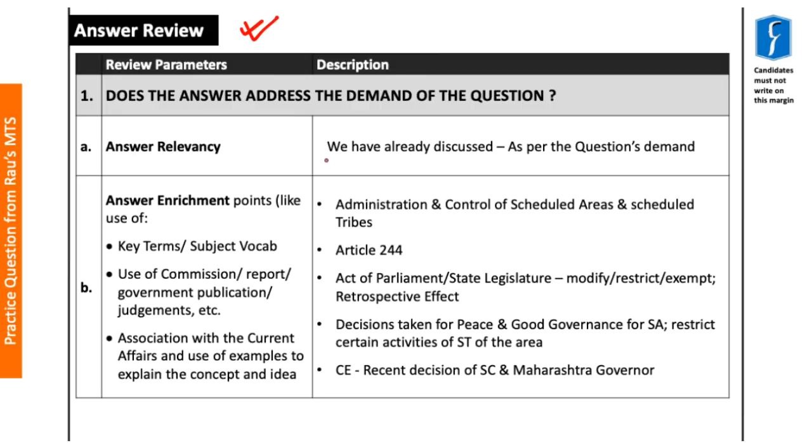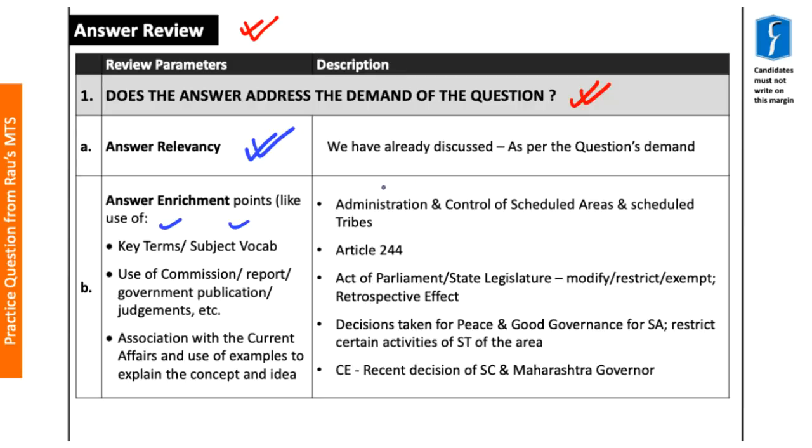Now in this we'll try to understand whether the answer which we have discussed addresses the demand of the question. As we have seen, the question was in two parts. With respect to answer relevancy, we have already discussed the answer itself in quite some detail. Now considering certain enrichment points with respect to key terms, subject vocabulary, or even use of important words, certain words become essential to convey the exact message with respect to the demand of this question.